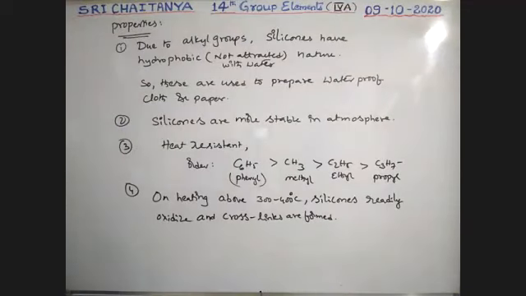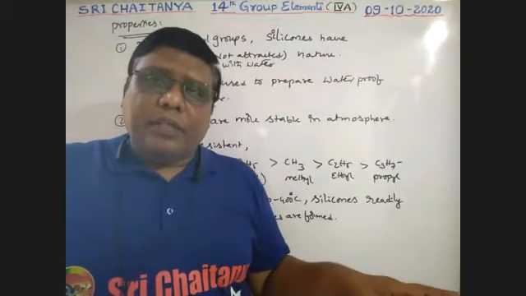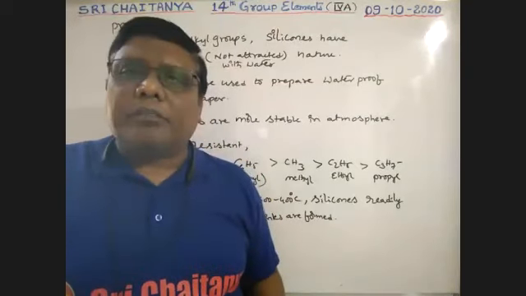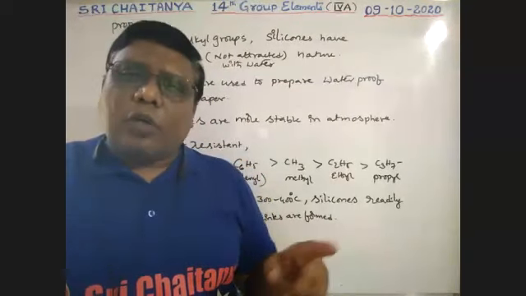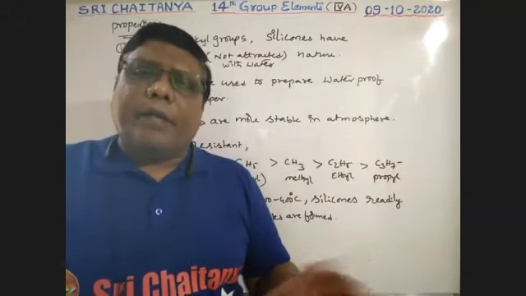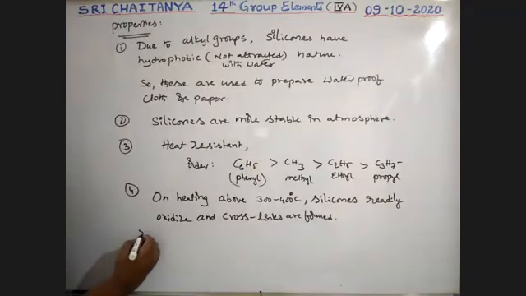Cross links are formed. But in the absence of air, if you want to heat it, cross links are not formed. So in the presence of oxygen, cross links are formed, but in the absence of oxygen, cross links are not formed, and it becomes soft.